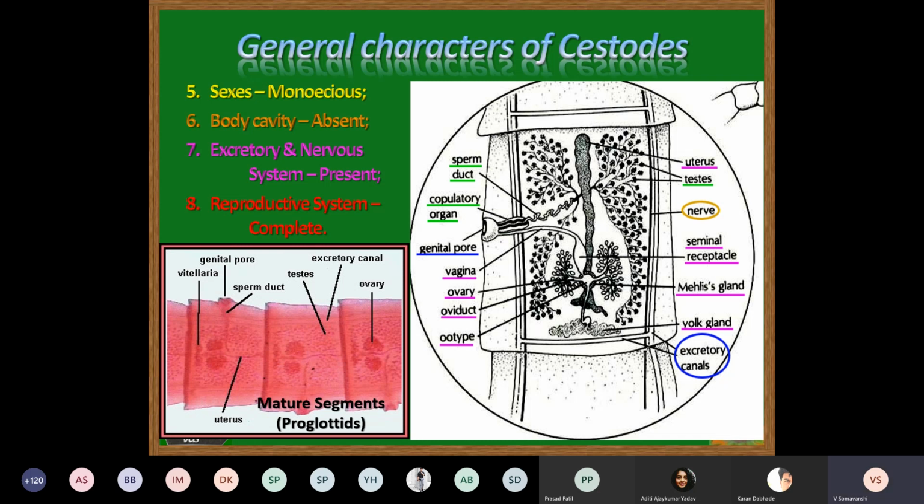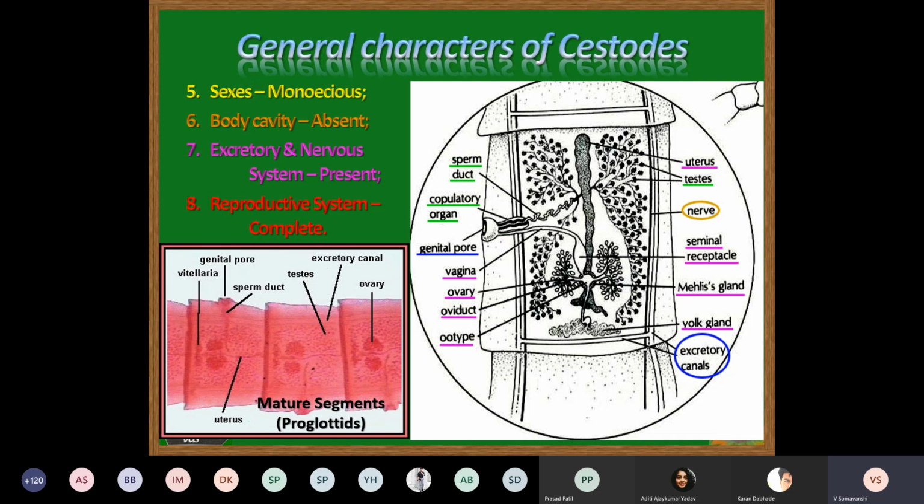And the common opening at the lateral surface is called the genital pore or genital atrium, where male and female genital organs open together. So this is a structure which is present at the lateral surface, the genital pore or genital atrium. The same genital atrium, in case of Diphyllobothrium latum, is positioned in the ventral surface, mid-ventral surface.